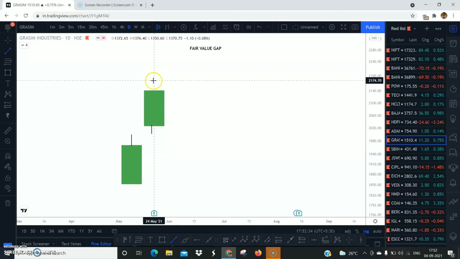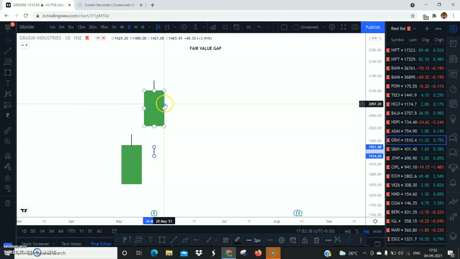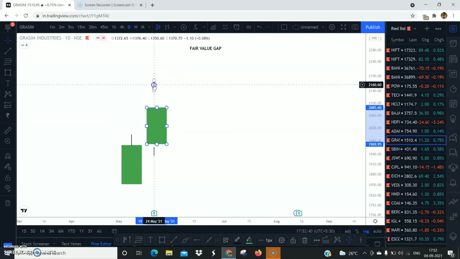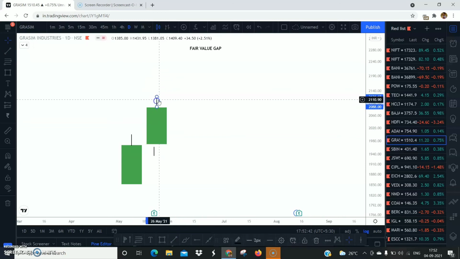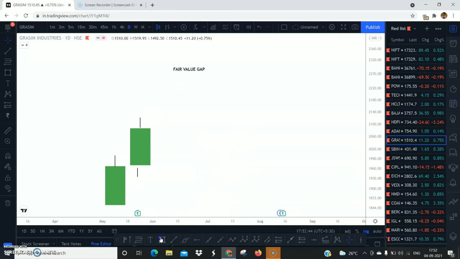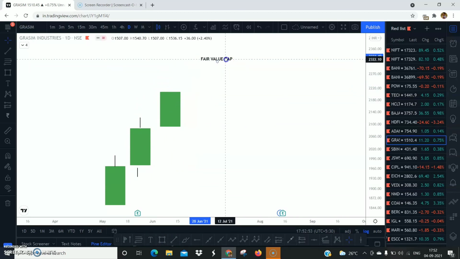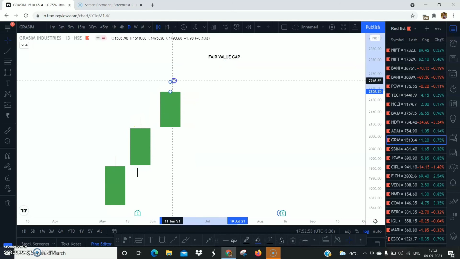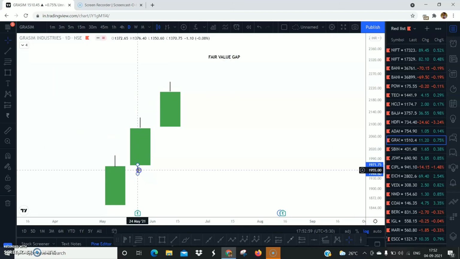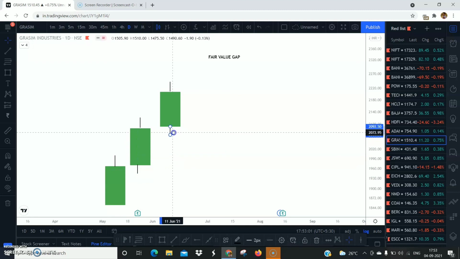Obviously the price is going to move higher from here, right? And then there's another candle, something like this. It creates a wick here, and it creates a wick around this level.